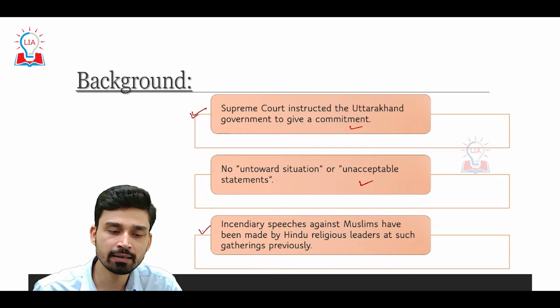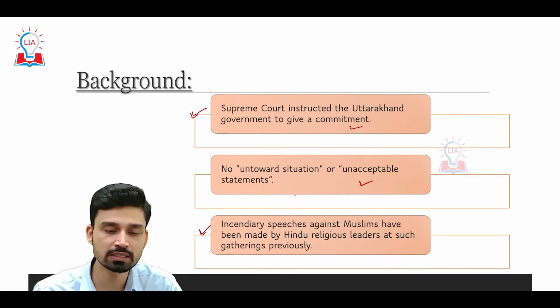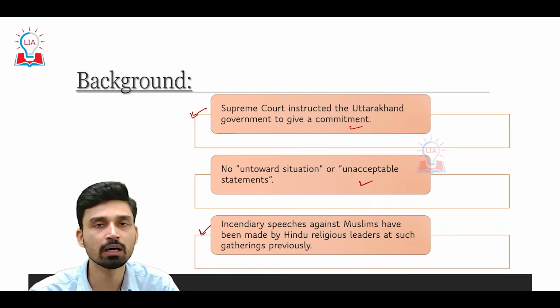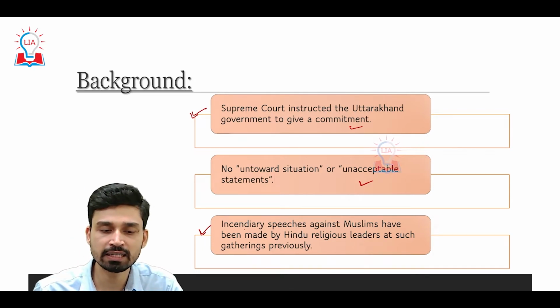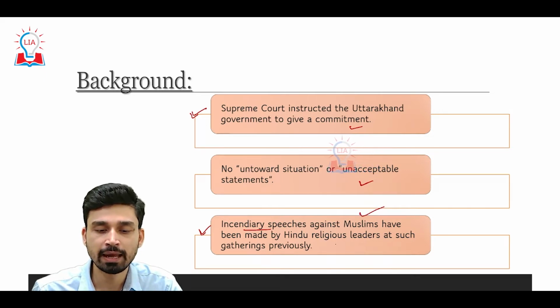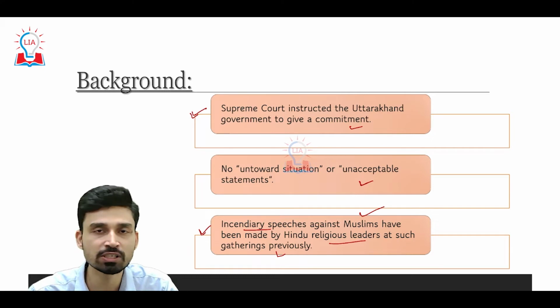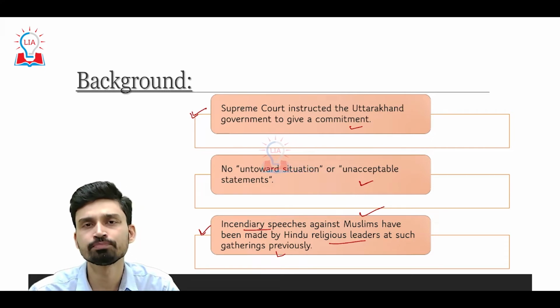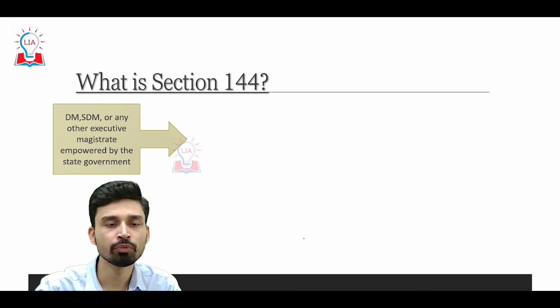The reason behind this direction is that at a similar Hindu religious Mahasabha held last month, there were instances of incendiary speeches against Muslims made by Hindu religious leaders. So to prevent such incidents and the development of communalist feeling in the country or in the region, the Supreme Court has directed the government to take these measures.